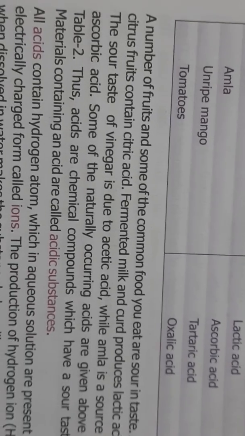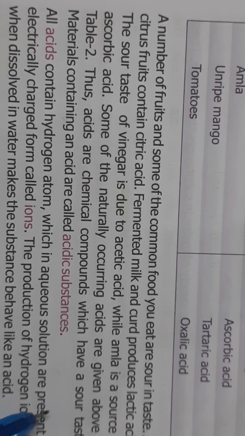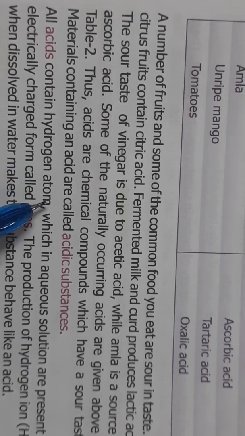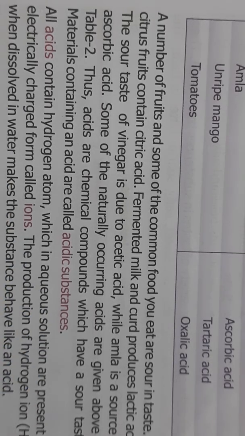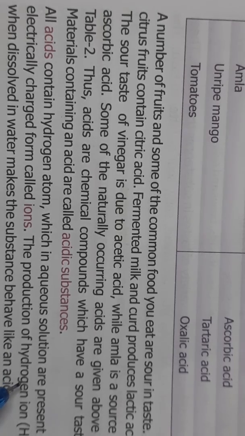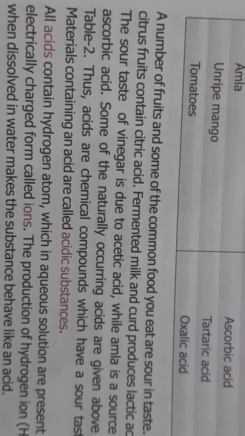So acids are the chemical compounds which have a sour taste, and any food material which contains an acid is called an acidic substance. All acids contain hydrogen atoms, which in aqueous solution are present in electrically charged form called the ions.